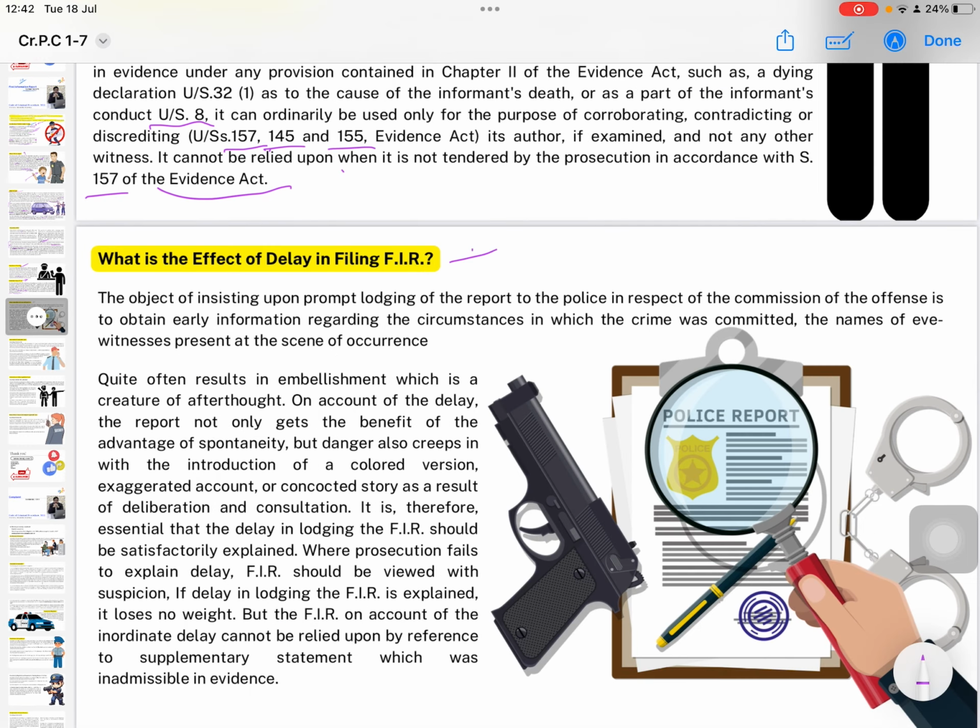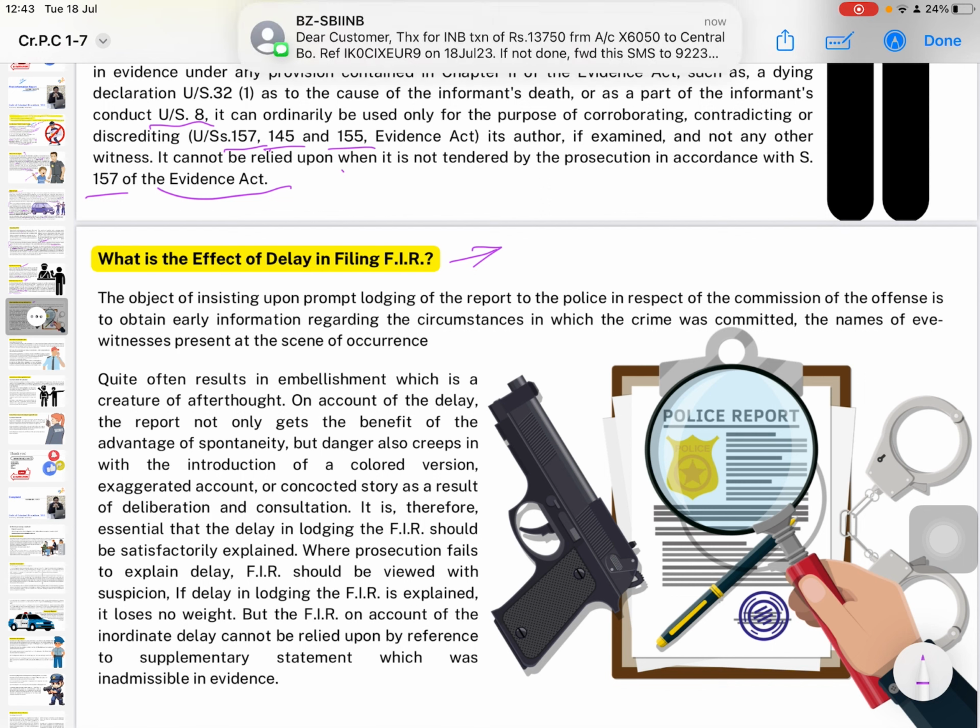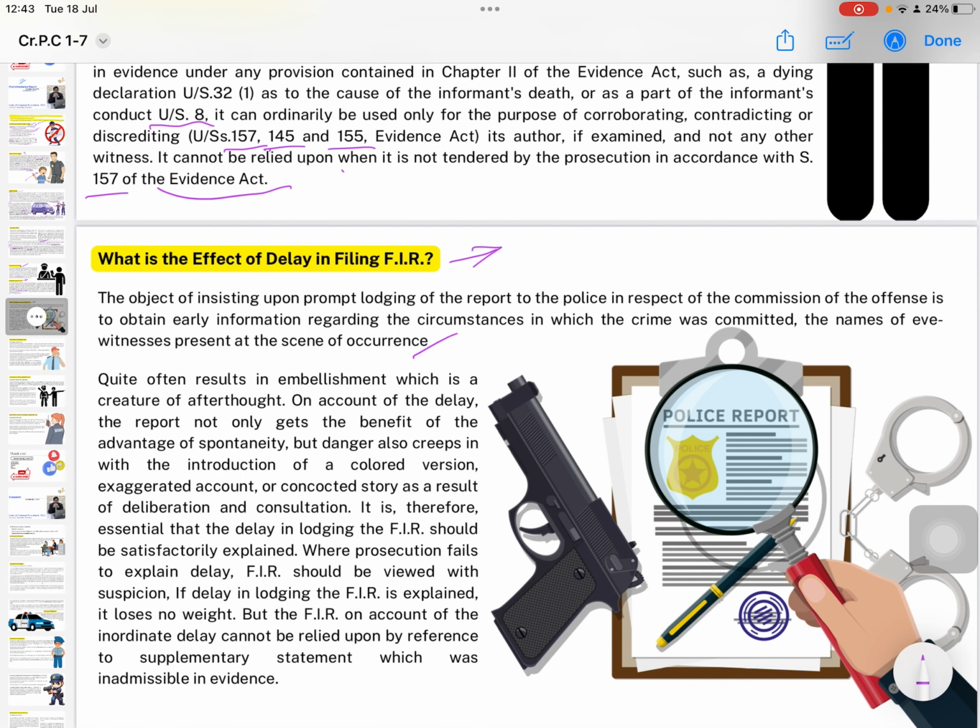आइए देखते हैं, what is the effect of delay in filing FIR? The object of insisting upon prompt lodging of the report to the police in respect of commission of the offence is to obtain early information regarding the circumstances in which the crime was committed, the names of eyewitnesses present at the scene of occurrence. Delay quite often results in embellishment, which is a creature of afterthought.